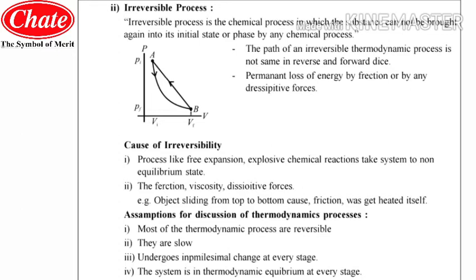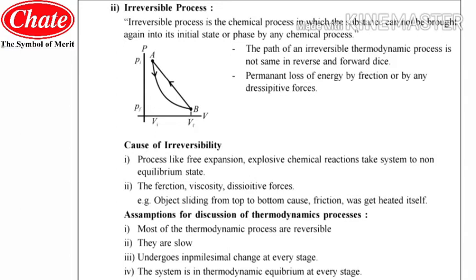And the permanent loss of energy by friction or by any dissipative forces is possible. Once you lose the energy, it is not retainable. Once it is lost, it is lost forever.